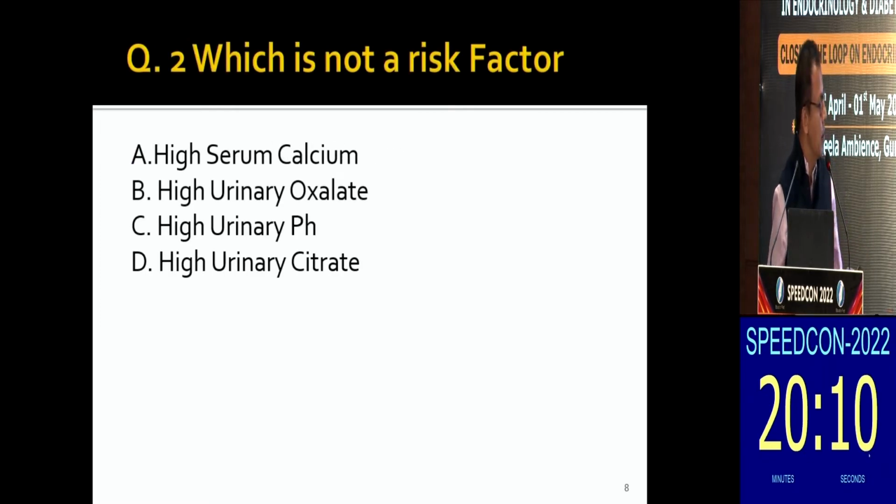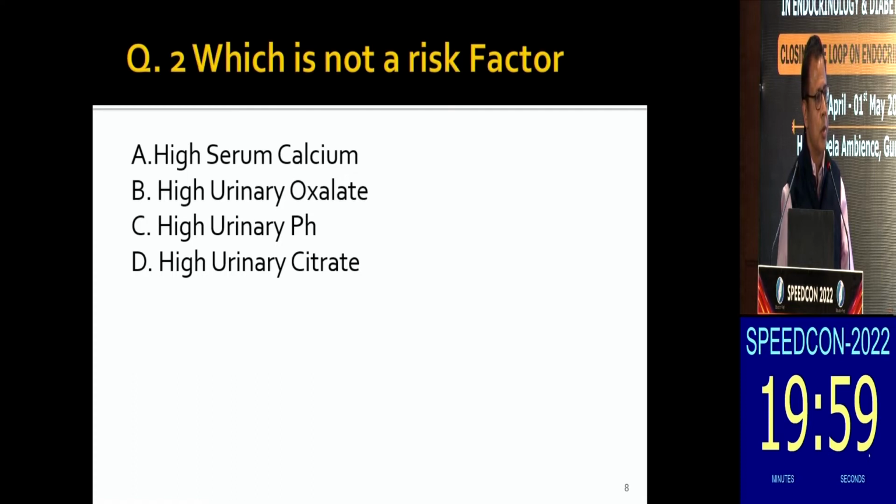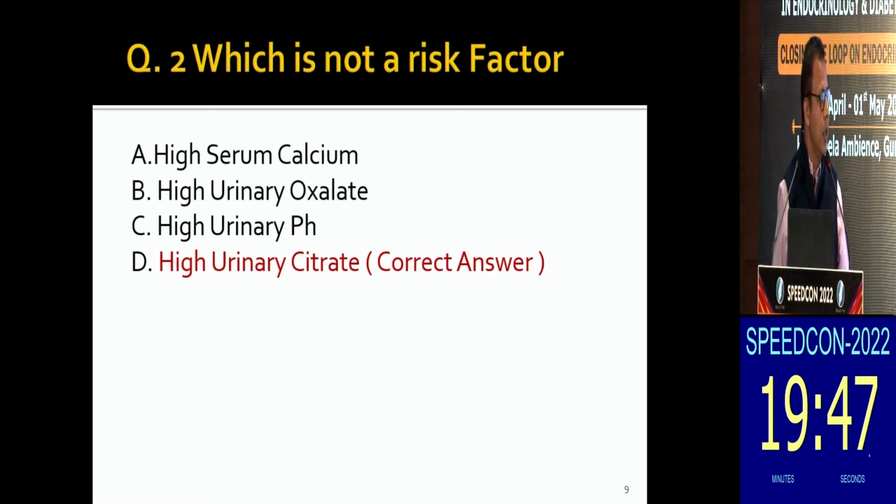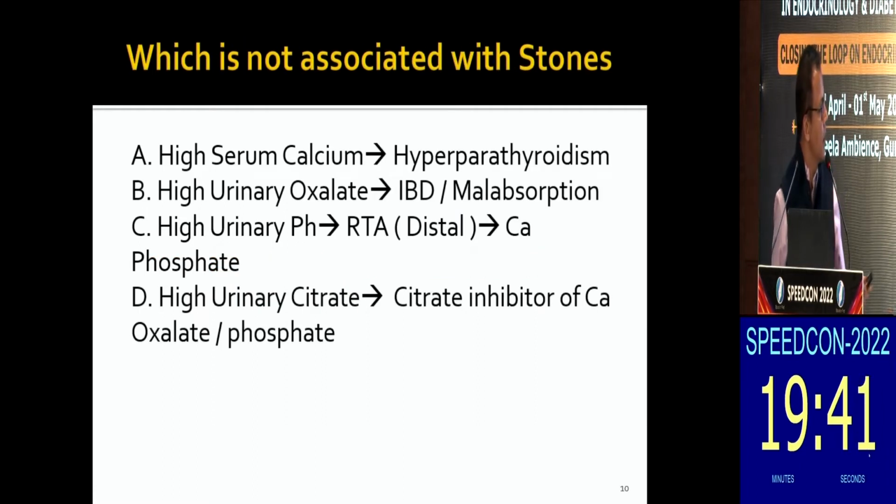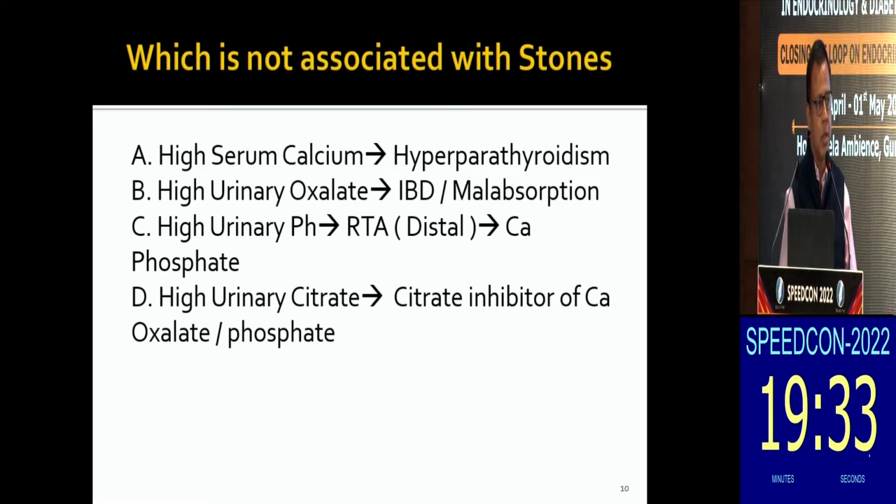The biochemical risk factors. So these are the various risk factors like high serum calcium, high urinary oxalate, high urinary pH, high urinary citrate. Which of these is not a risk factor for renal stones? These are a few metabolic abnormalities which we encounter. Interestingly, high urinary citrate is a protective factor for renal calculus. If you have a low urinary citrate or hypocitraturia, then you can have renal calculus because citrate is an inhibitor of calcium oxalate and calcium phosphate. And we have shown that the maximum stones are either calcium oxalate or calcium phosphate.